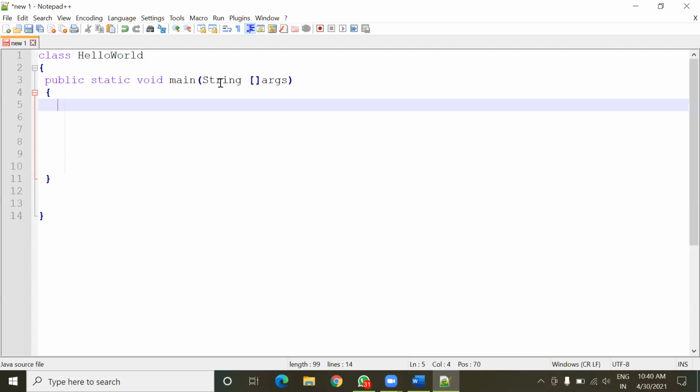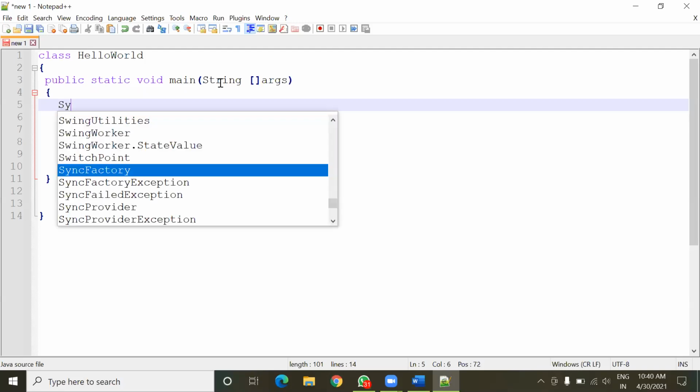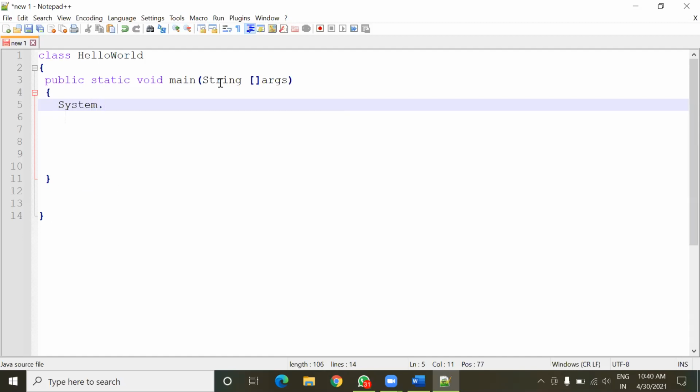Inside this, I'm going to simply display one message using System.out.println. println is a predefined method to display output on the screen.